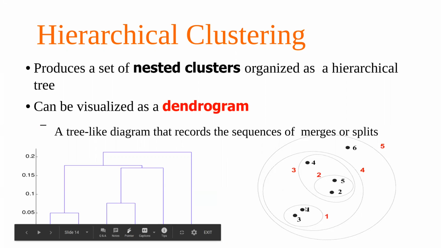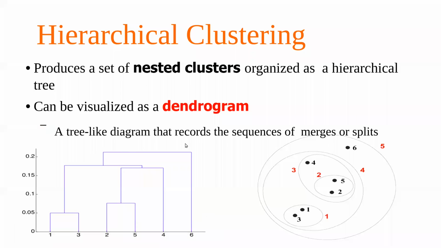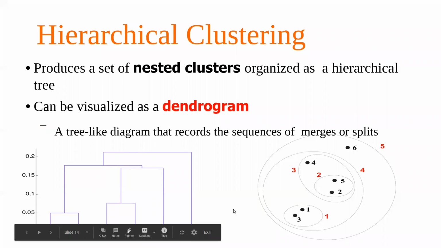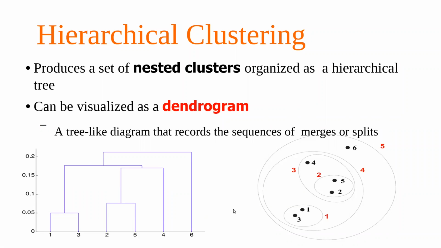We can visually classify them as to which numbers are nearer to the other ones, and then it can be represented like this or it can be represented like this. If it is represented in a tree structure like here, that is called the dendrogram. And that is what we will create as an output on the given data.